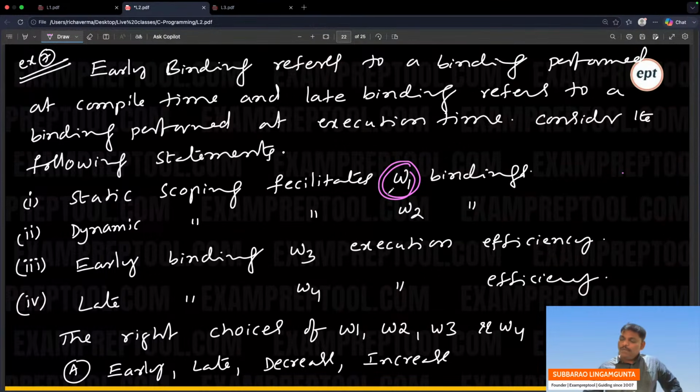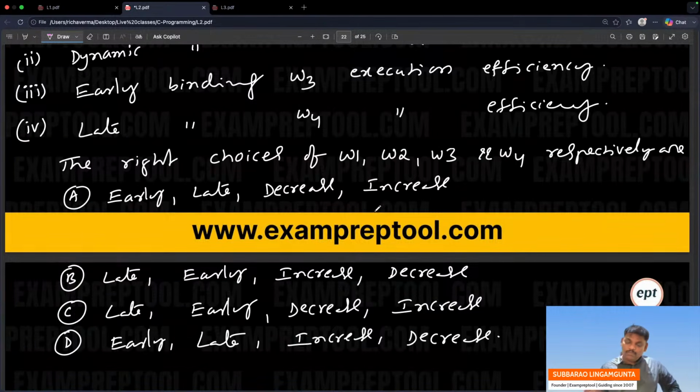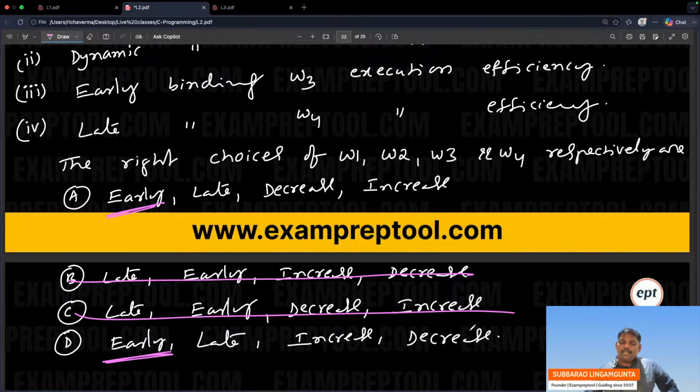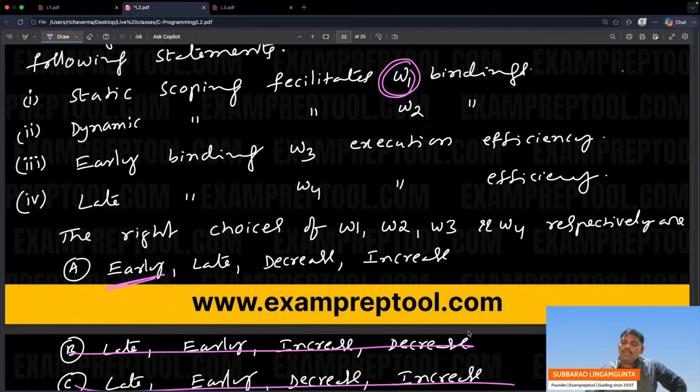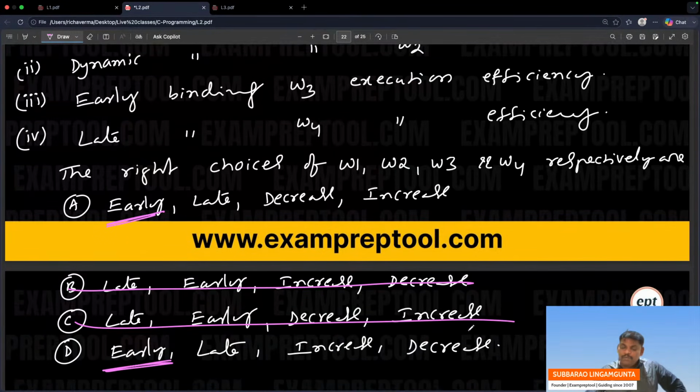Static scoping facilitates early binding. So the first option, early. The options starting with late cannot be. Second, dynamic scoping facilitates W2 binding. W2 means late binding. The second one should be late.